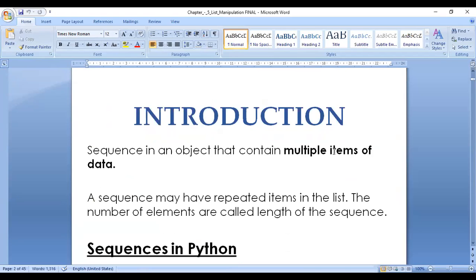So what is a list? It is a sequence, an object that contains multiple items of data. A sequence may have repeated items, and the number of elements is called the length of the sequence: how many elements you are applying in it. The elements are separated by commas.